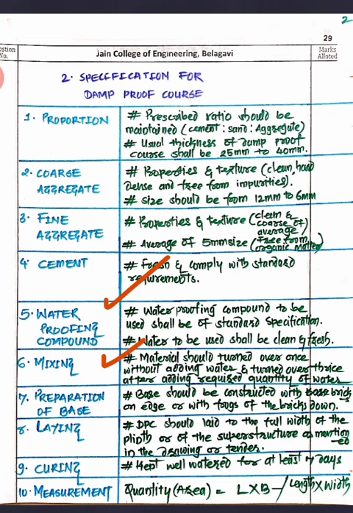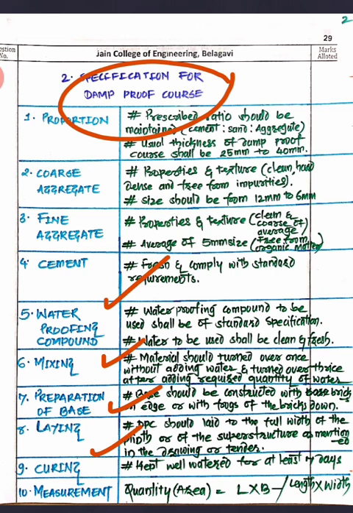And then preparation of a base. If you have a plinth beam at the column base, then there is no problem. We can easily lay the damp proof course on that plinth beam. If you don't, then you should prepare a brick base there. Over that brick base, you are supposed to lay the concrete or DPC.